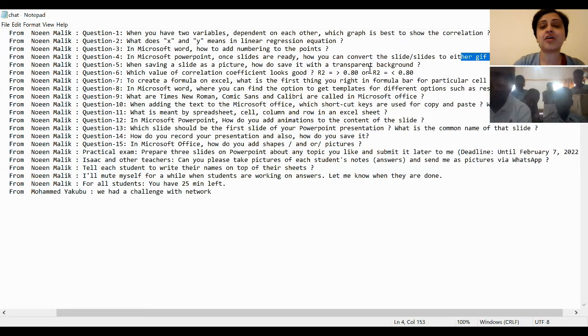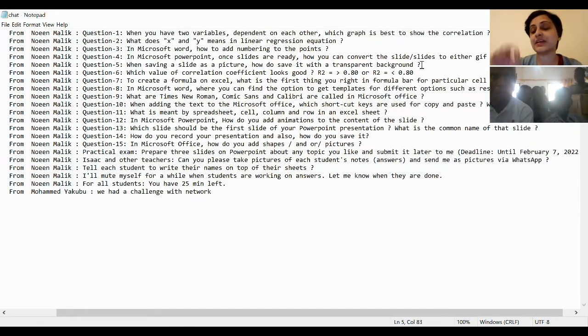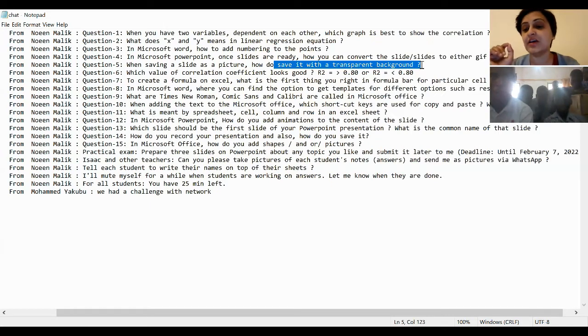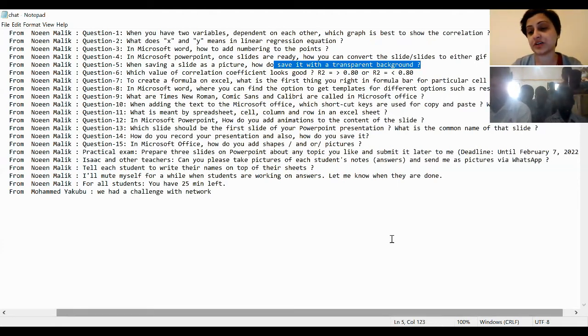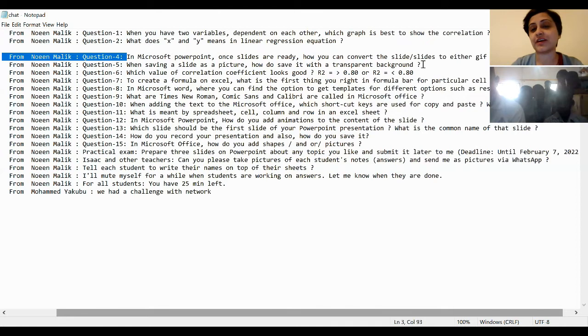Fifth question, also no one got it right. When saving as a picture, it also asks whether you would like to save it with a transparent background. There is one option always. You want to save it as a transparent background or no. If you select transparent background, then there will be no background of the picture and it will be saved as a transparent background. So these two questions, no one got it right.